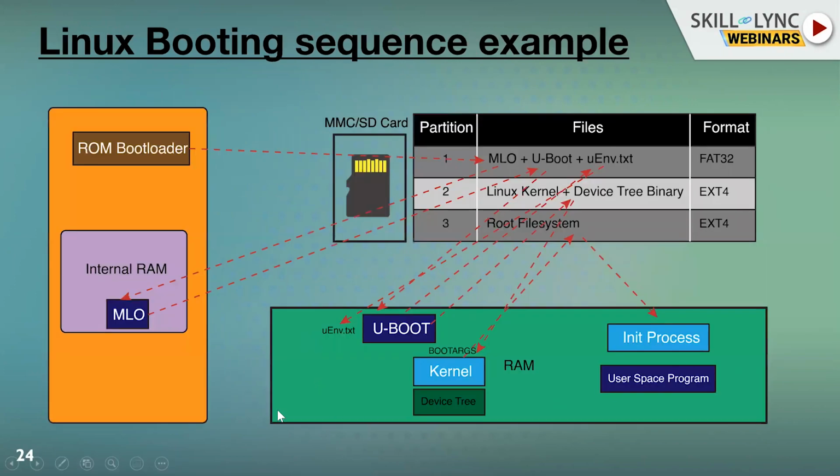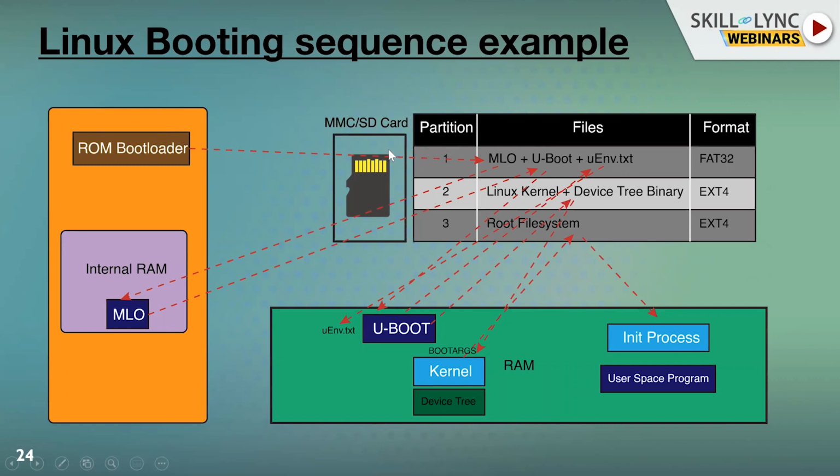I'm trying to explain with another picture representation how it happens, same concepts. Just focus here. We have the ROM bootloader, we have MLO, we have U-boot, then you have the kernel and the init process, right? This is the multi-stage system. So the ROM bootloader, as I said, reads the file system on the MMC or SD card. The ROM bootloader takes the power on reset, initializes the system, comes to main, and then reads what the boot device is. It is a very small code, only KBs of code, to understand this.